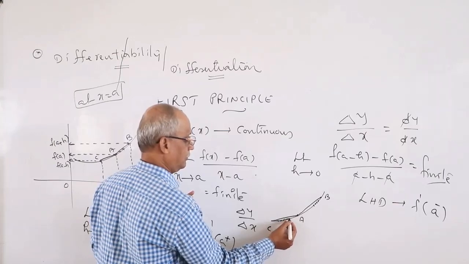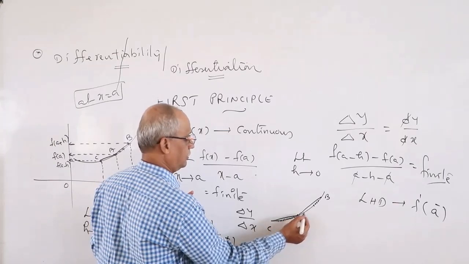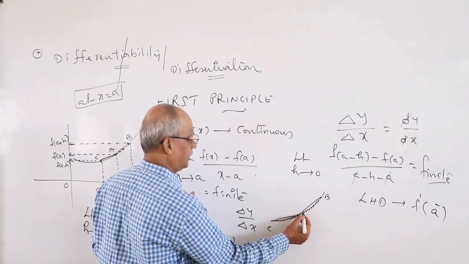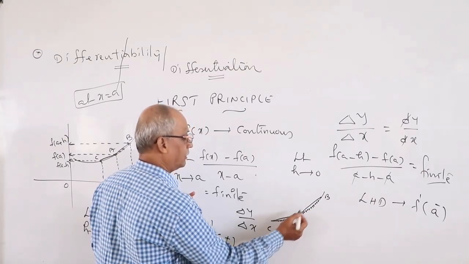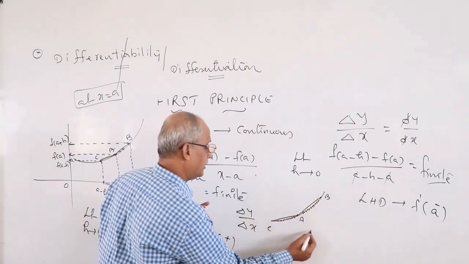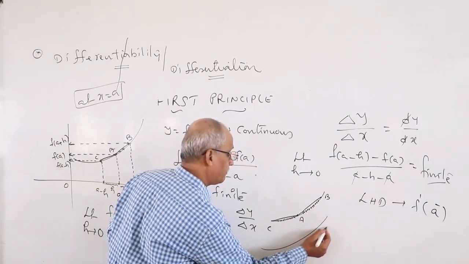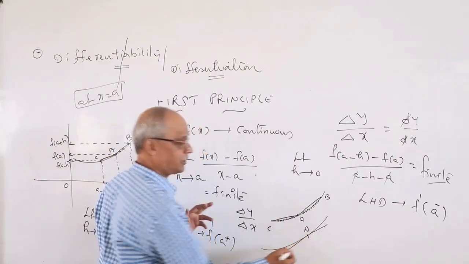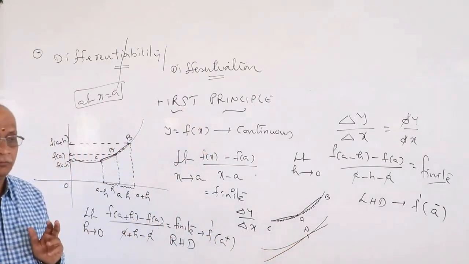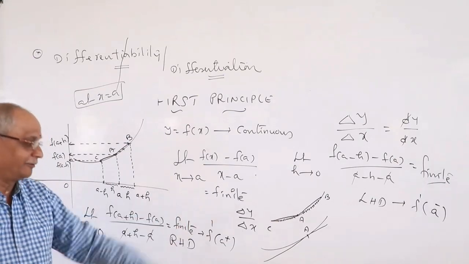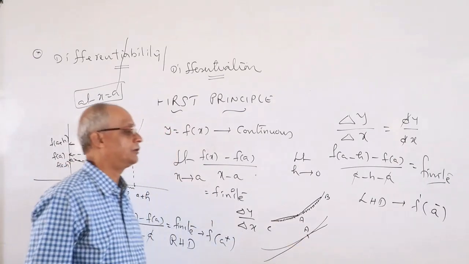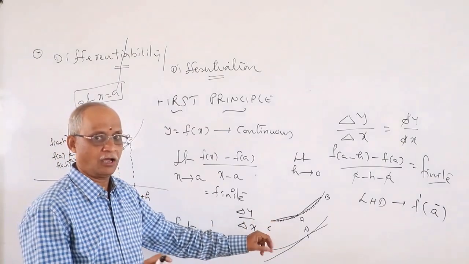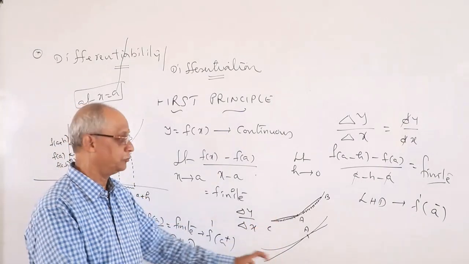Therefore chord AB is missing, chord AC is missing. Then what is happening here? There is a line that just touches and goes, tangentially. That is the reason it becomes a tangent. This is the process, the so-called geometrical interpretation of differentiation, the derivative.